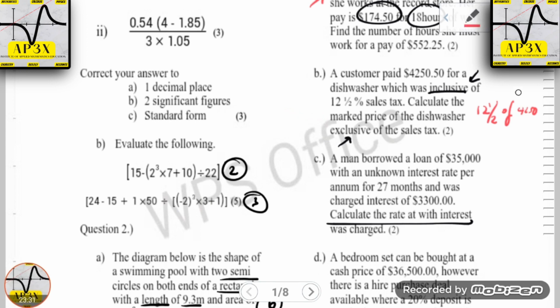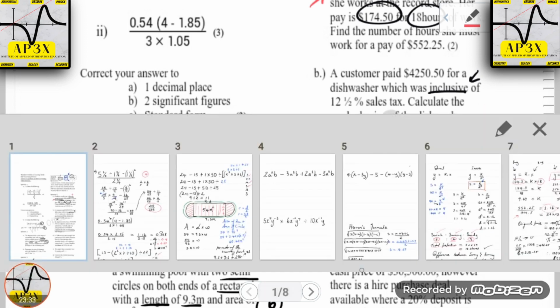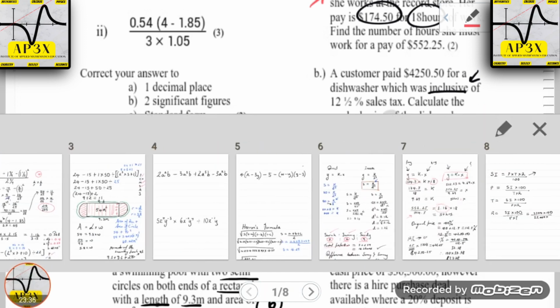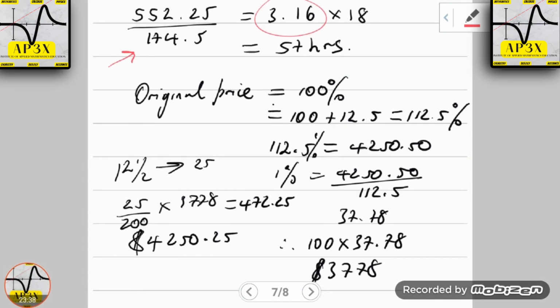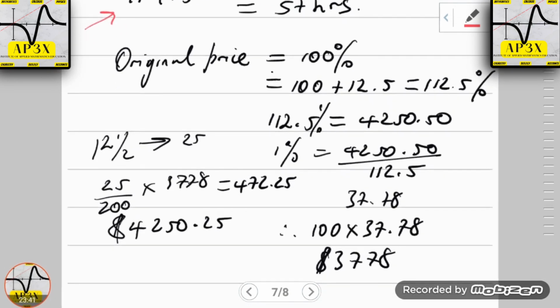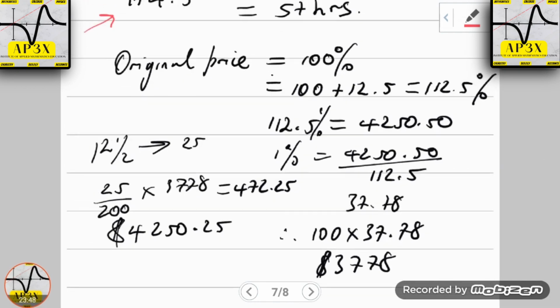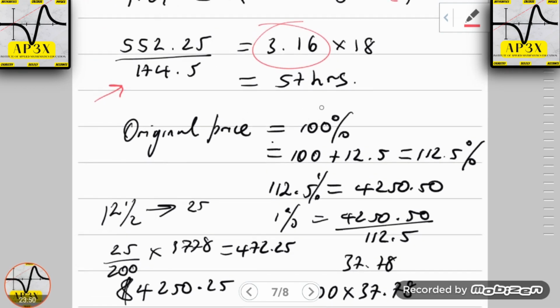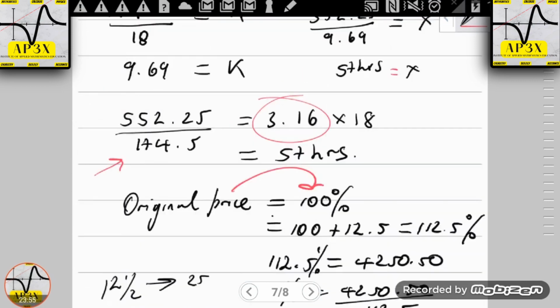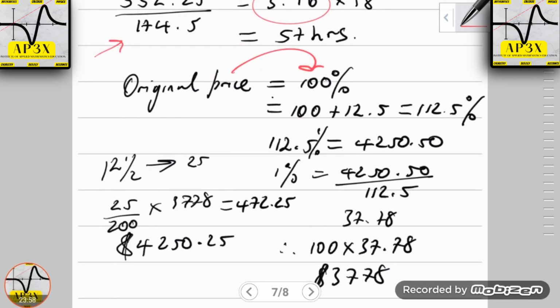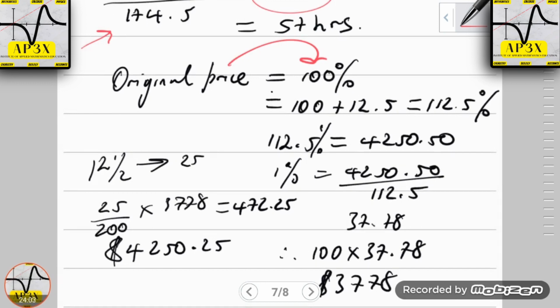Now, how do we go about setting up this question then? Let's have a look at my solution sheet. The very first thing that I do when I'm starting my solution is establish that if I'm looking for the mark price, which is the same thing as original price, it's very important you know that the original price of anything, regardless of the price, is in fact equal to 100%. The original price of anything, that includes a sales tax or interest, or excludes sales tax or interest, is in fact 100%.